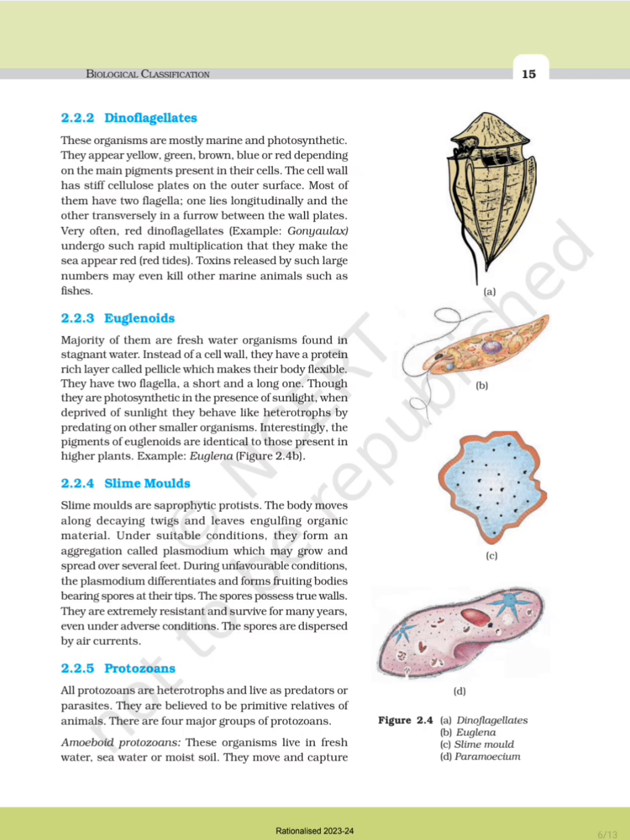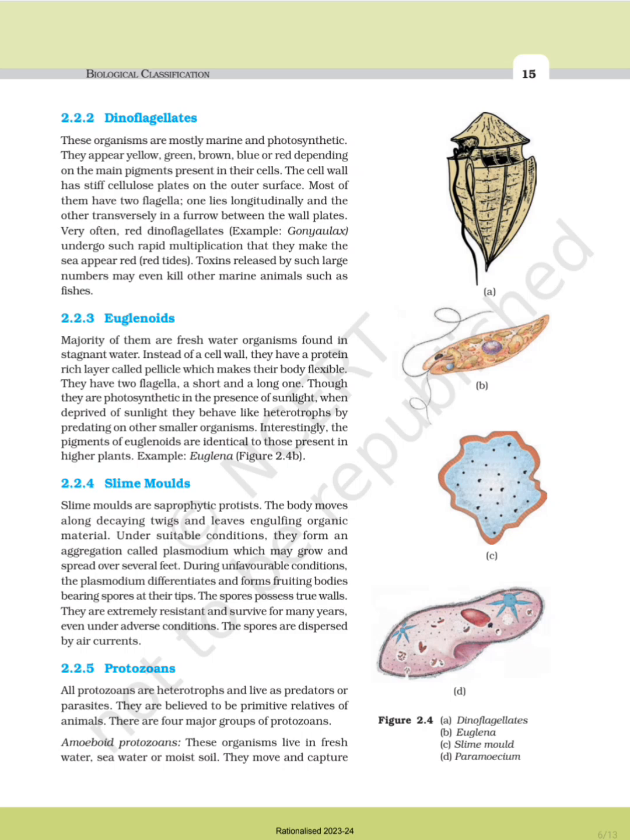2.2.3 Euglenoids. The majority of them are freshwater organisms found in stagnant water. Instead of a cell wall, they have a protein-rich layer called pellicle, which makes their body flexible. They have two flagella, a short and a long one. Though they are photosynthetic in the presence of sunlight, when deprived of sunlight, they behave like heterotrophs by predating on other smaller animals. Interestingly, the pigments of euglenoids are identical to those present in higher plants. Example, Euglena.